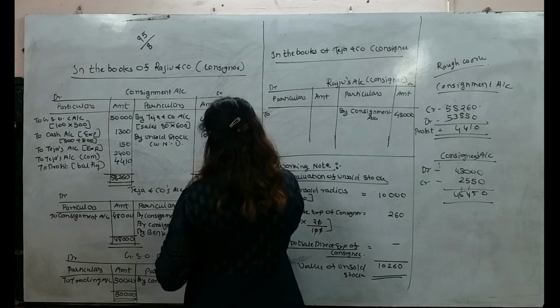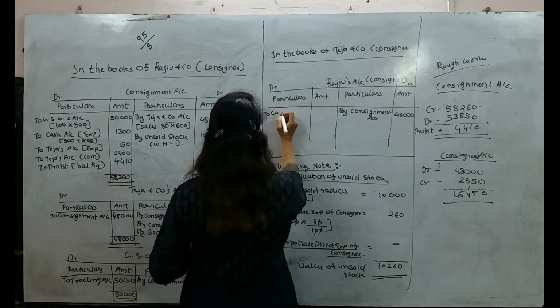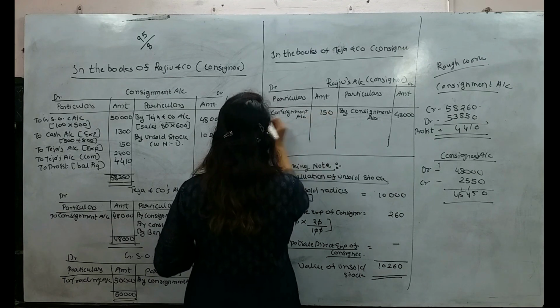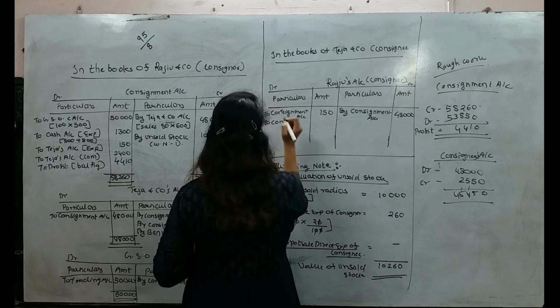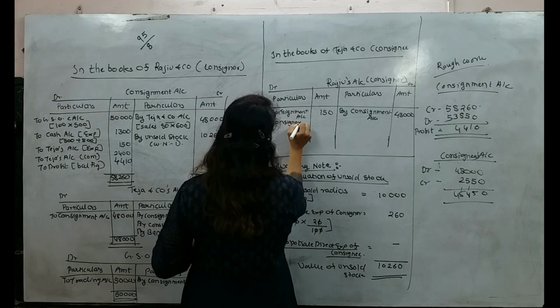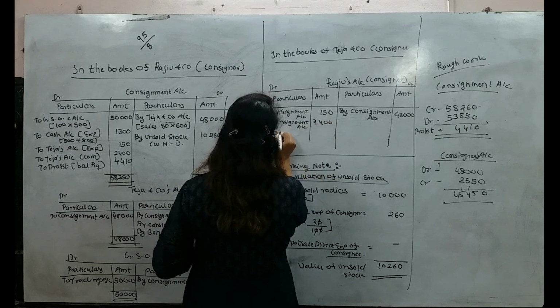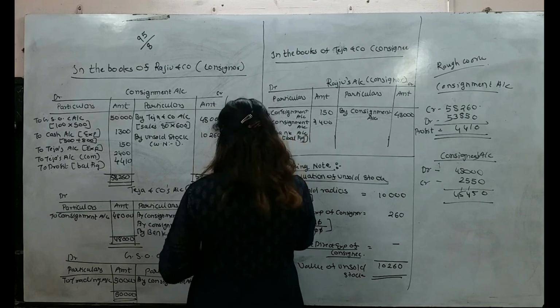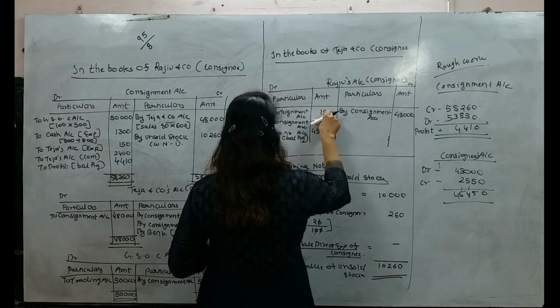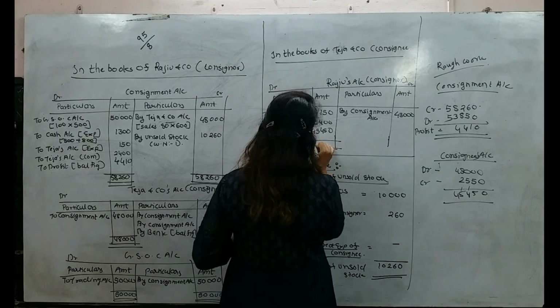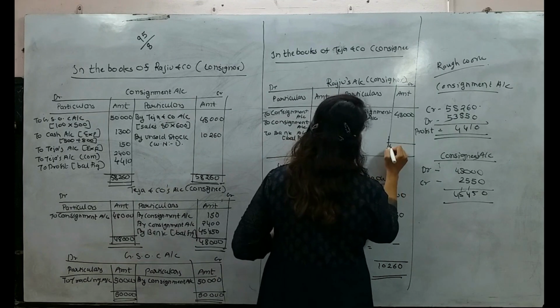Then by consignment 150, so here I will write to consignment account 150. Then by consignment 2,400, so here I will write to consignment account 2,400. Then here I will write to bank account, in bracket balancing figure. How much? 45,450. Both sides I get 48,000.